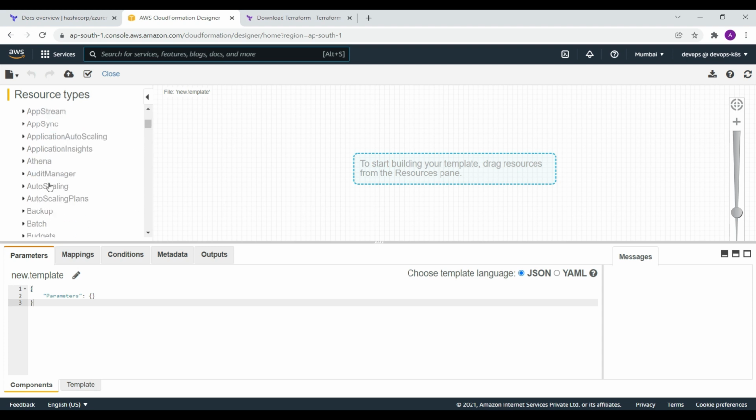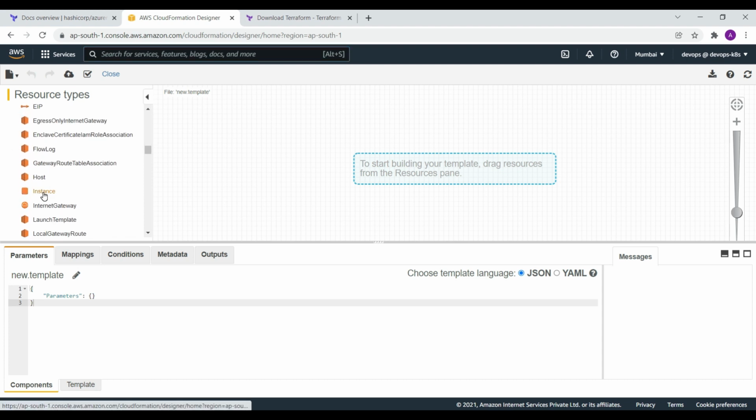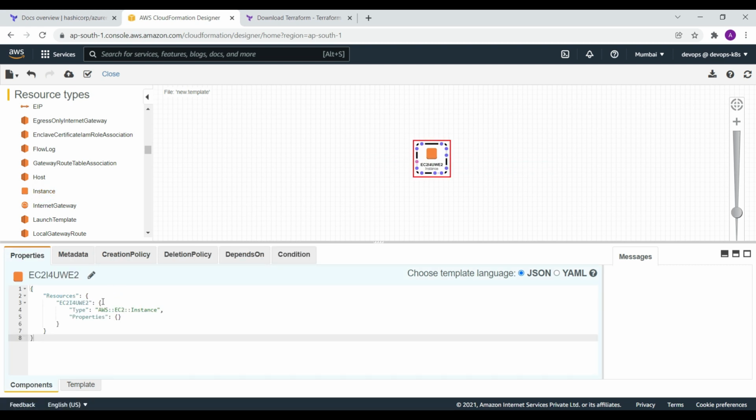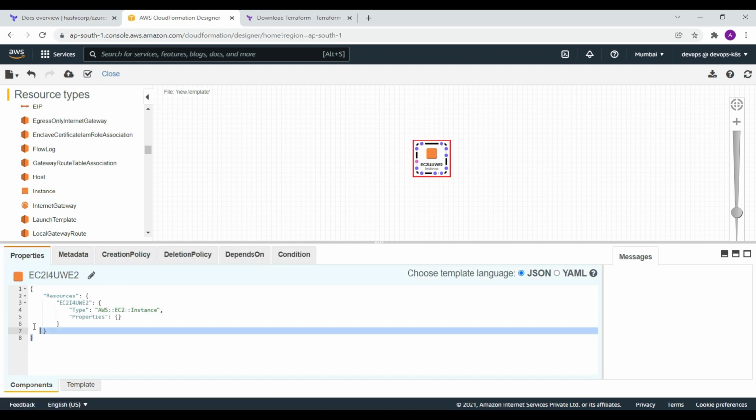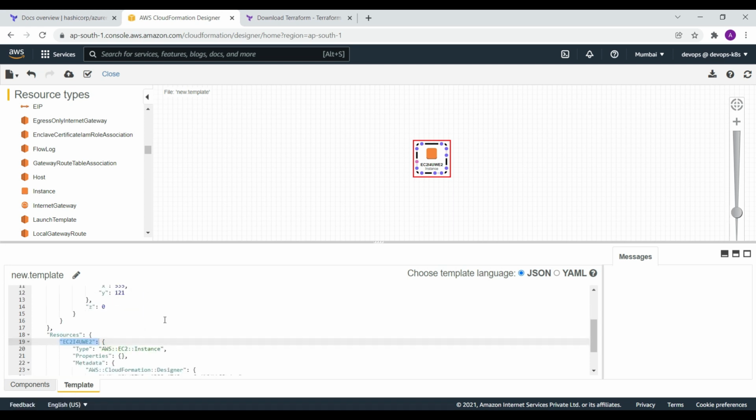So you can see that I'm going to use the EC2 instance here. I'm going to drop it here, and it automatically writes the code. If you look into the template, it gives you all the code for the EC2 instance that I just added. In this way you can draw the architecture, and the code gets written behind the scenes. So this is the beauty of CloudFormation, but the drawback is that it will not work for other cloud providers.